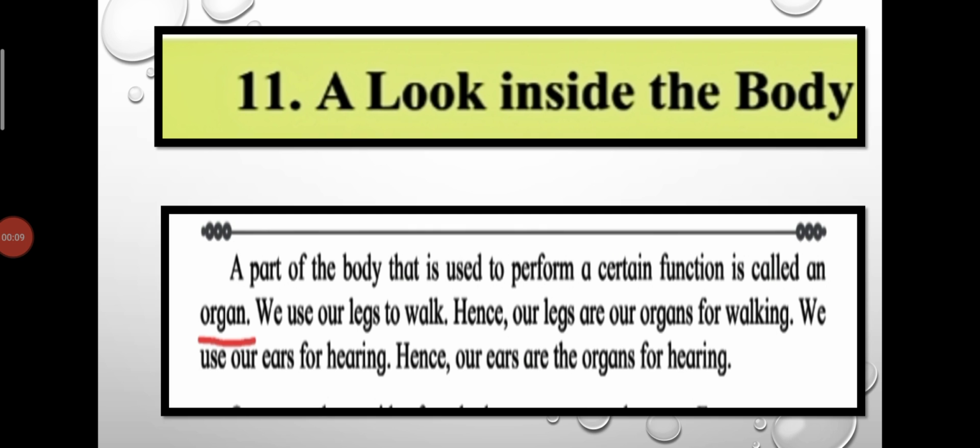Today we are going to learn chapter number 11, a look inside the body. A part of the body that is used to perform a certain function is called an organ. We use our legs to walk. Hence our legs are our organs for walking. We use our ears for hearing. Hence, our ears are the organs for hearing.